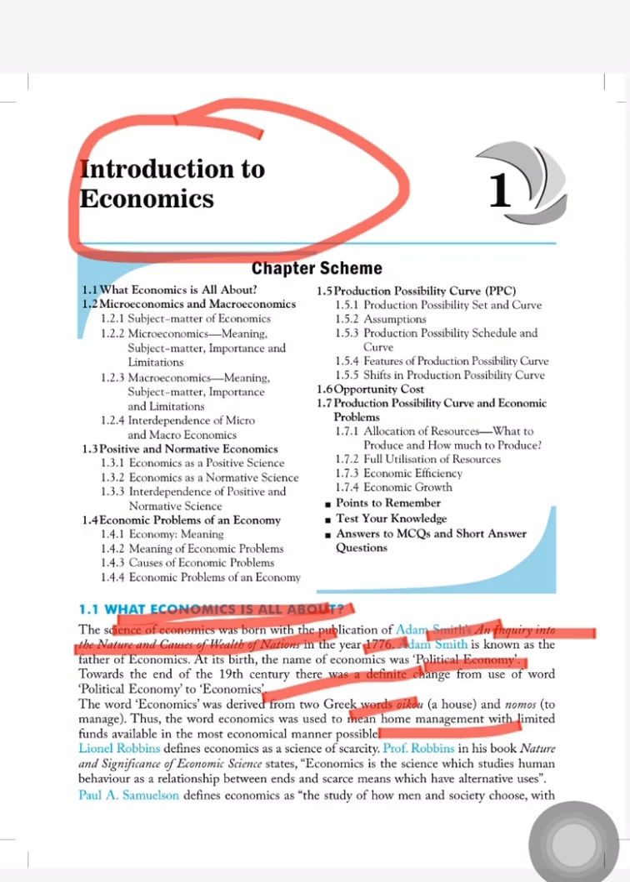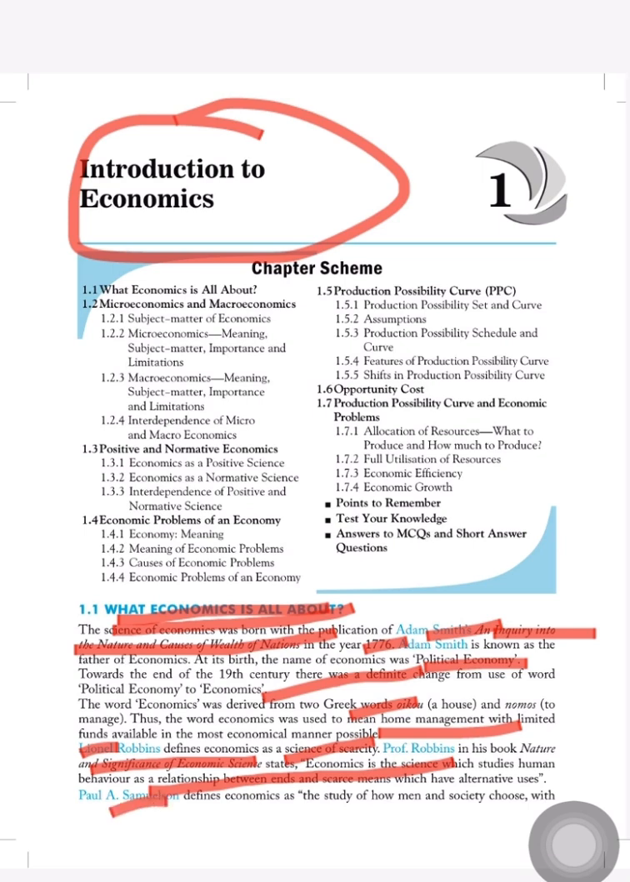After Adam Smith came Lionel Robbins. He defined economics as a science of scarcity. Professor Robbins, in his book Nature and Significance of Economic Science, states that economics is the science which studies human behavior as a relationship between ends and scarce means which have alternative uses. So this was the definition given by Robbins.